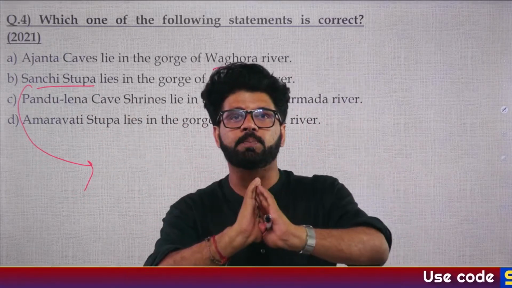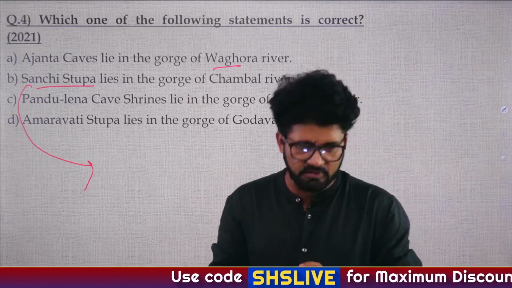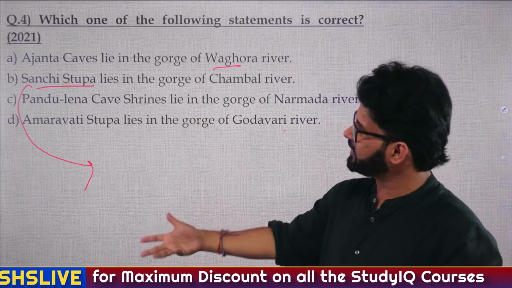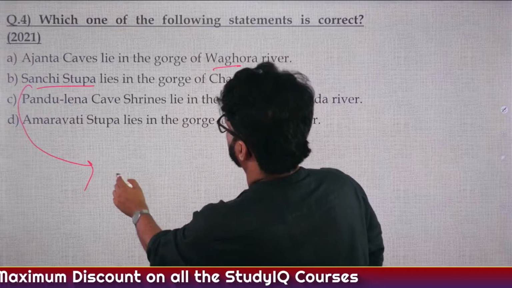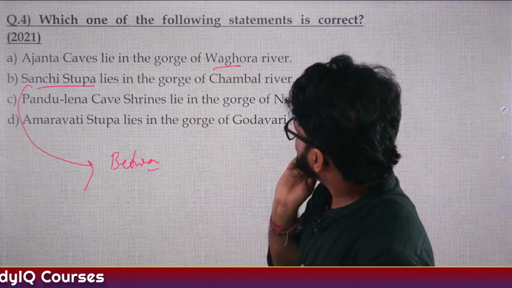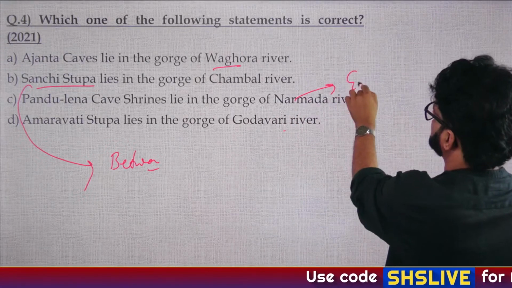So Sanchi Stupa is located on the banks of... what does gorge mean? I will just tell you what a gorge is. Don't worry about it. So here history and geography are meeting. Sanchi Stupa is located on the banks of the Betwa river. And Pandulena cave shrines are located in the gorge of, I think, the Godavari river or something.